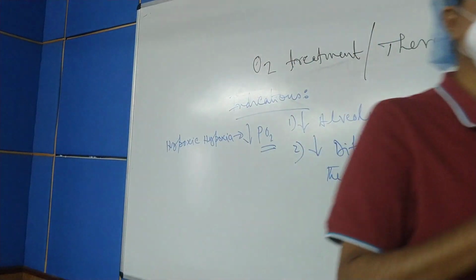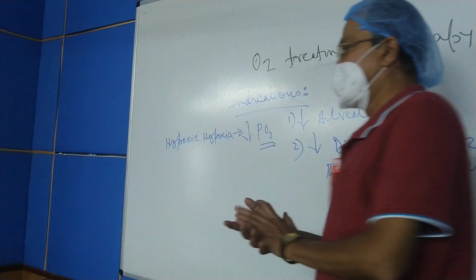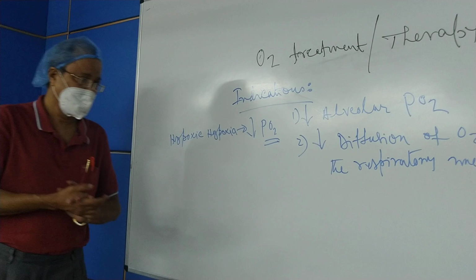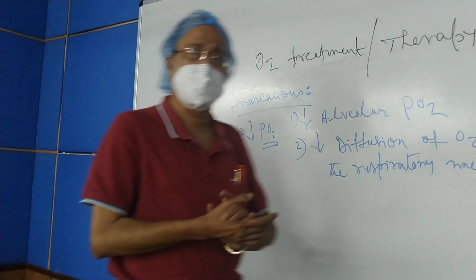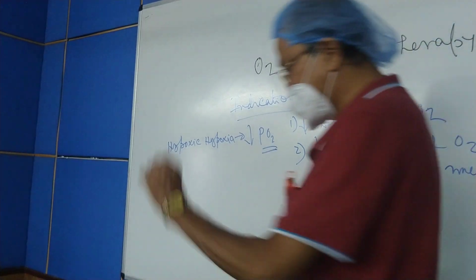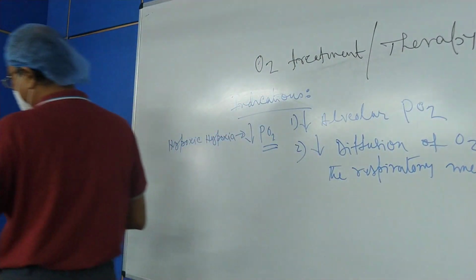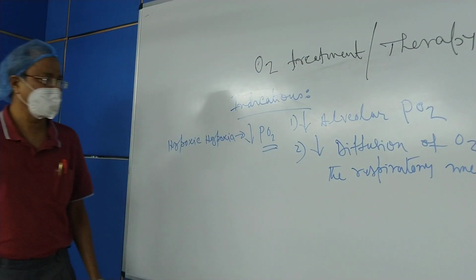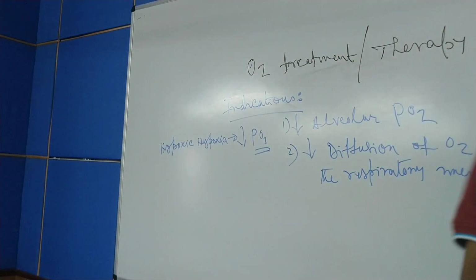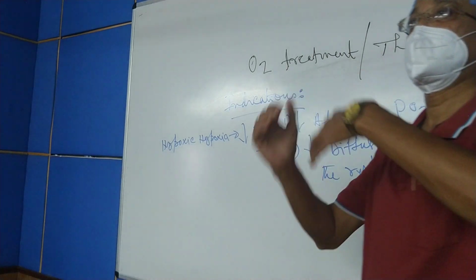Now, the oxygen which is normally given is an oxygen gas mixture. The majority of the mixture contains oxygen and a small amount of other gases like carbon dioxide, a very small quantity of nitrogen and some inert gases. That resembles the composition of normal air.